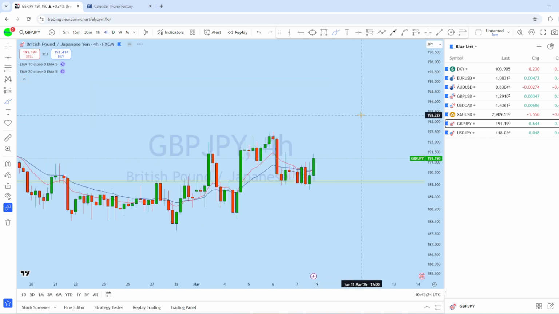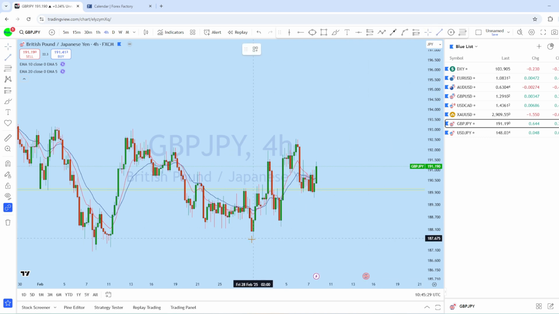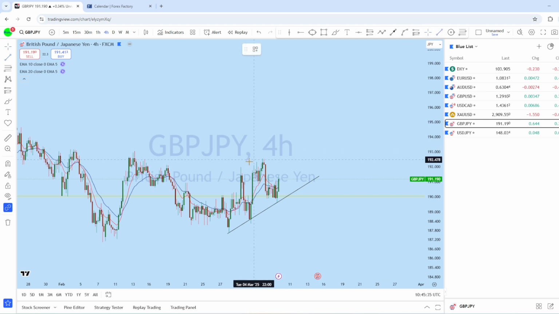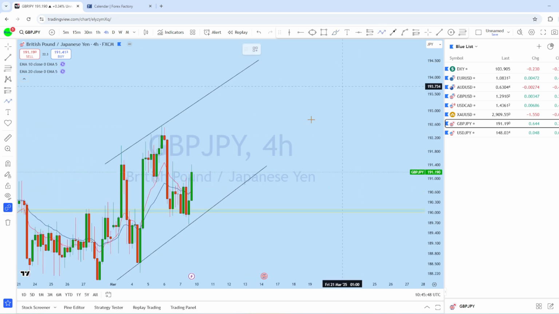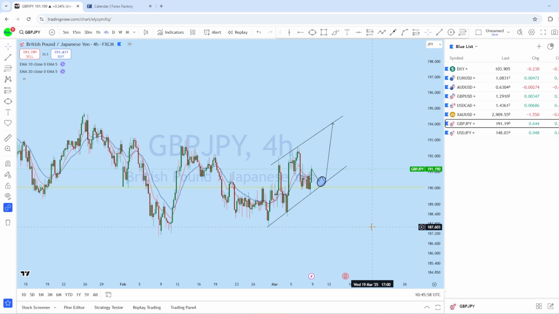If we look at the 4-hour perspective on GBPJPY, the market is respecting this support level here on GJ, and also respecting this resistance. Therefore, what I think is that after an initial pullback, GJ will continue to trend to the upside to create a new higher high. So in that area on GBPJPY, as soon as we can see the price has grabbed liquidity, we will be looking for going long with a high probability trade setup.